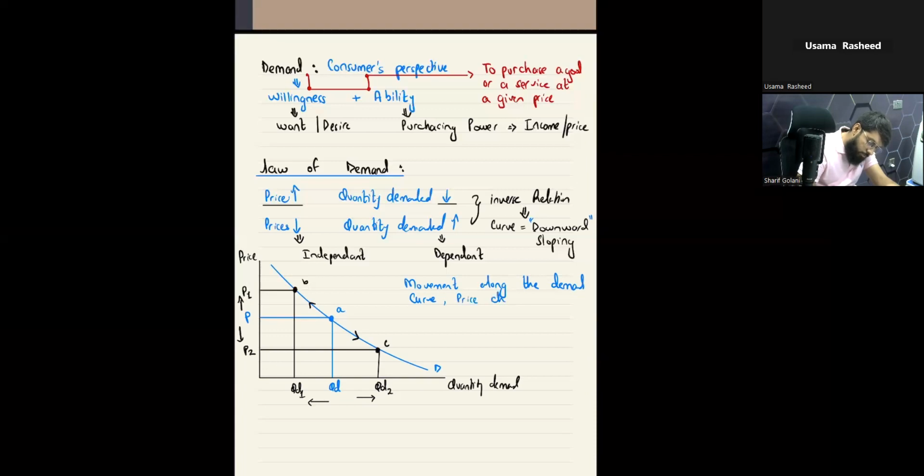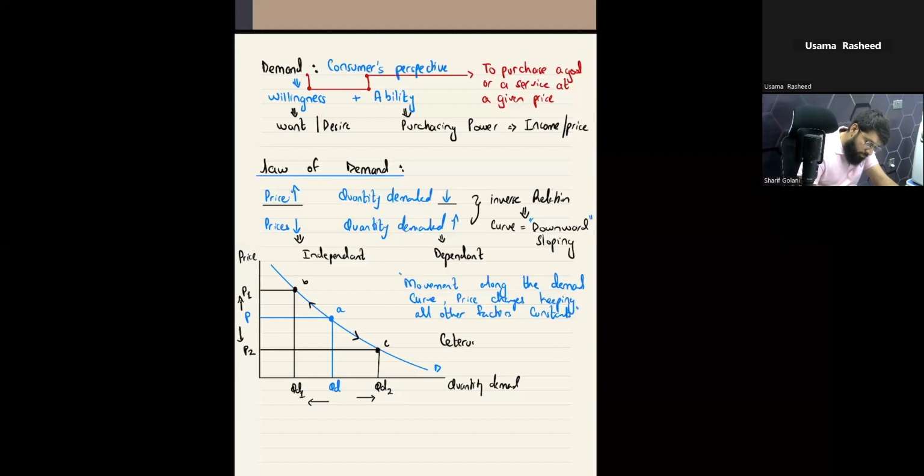Price changes, and there is no other factor included, keeping all other factors constant. So in economics, this is the definition of a particular term known as ceteris paribus. What does ceteris paribus state? When there is a movement along the demand curve due to price changes while keeping all the factors constant. This is known as ceteris paribus.